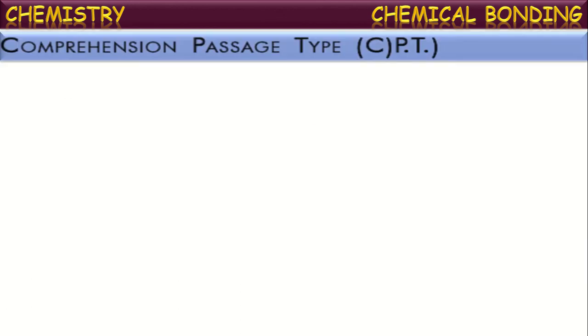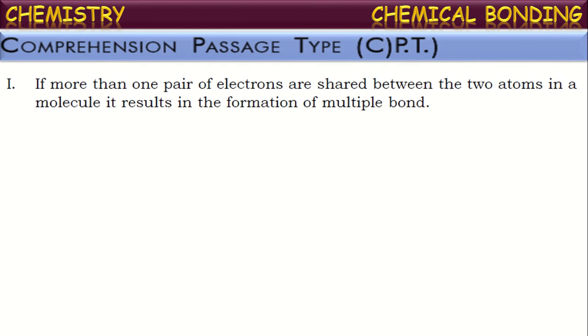Next, now let us see comprehension passage type questions. First, let us go through the comprehension given. If more than one pair of electrons are shared between the two atoms in a molecule, it results in the formation of multiple bond. Yes, it is actually the definition of multiple bond. When two atoms share more than one pair of electrons between them, they form a multiple bond like double bond or triple bond. If two atoms share two pairs of electrons between them, they form a double bond. If they share three pairs of electrons, they form a triple bond. Okay, now let us see the questions given on this.